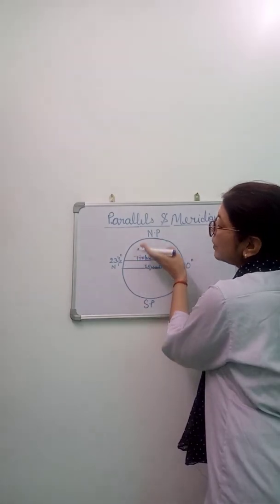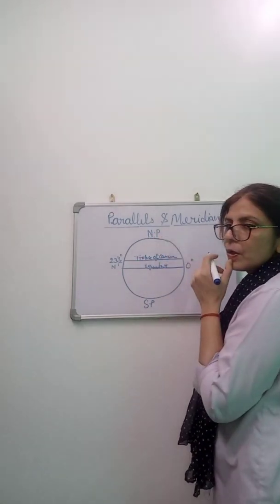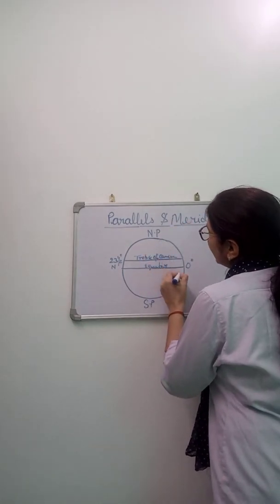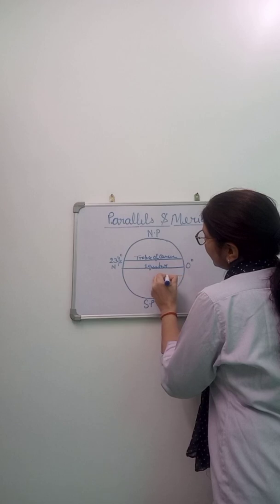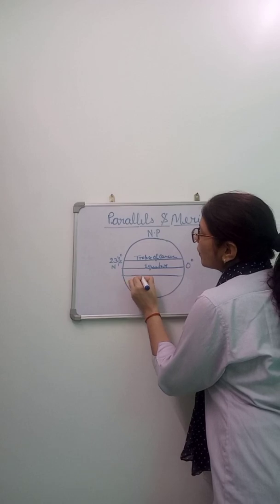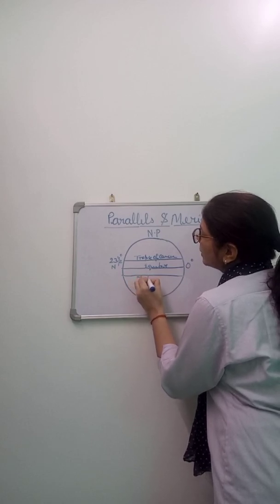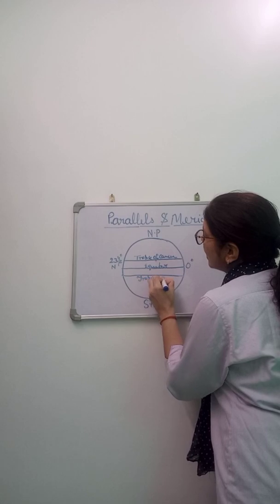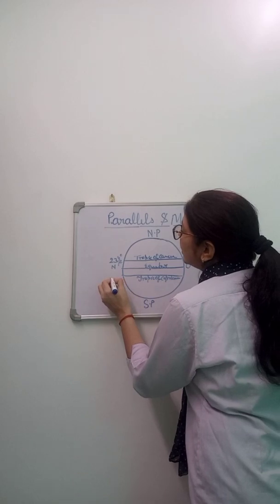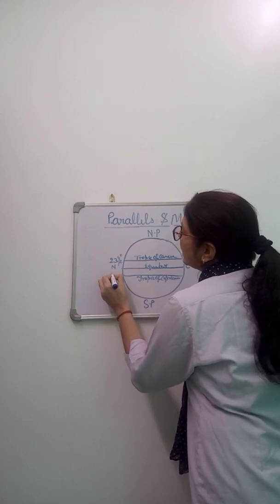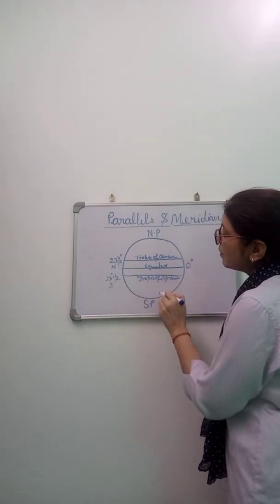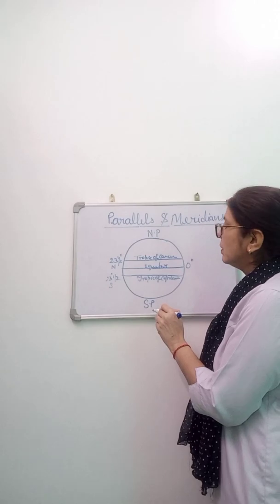Because it moves towards the North Pole. After that, towards the South Pole, there is the Tropic of Capricorn, and we mark here 23.5 degree south because it moves towards the South Pole.